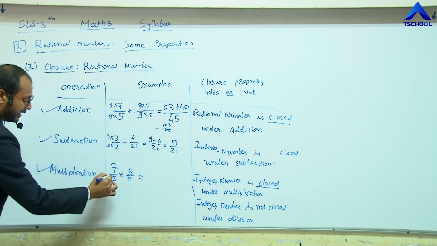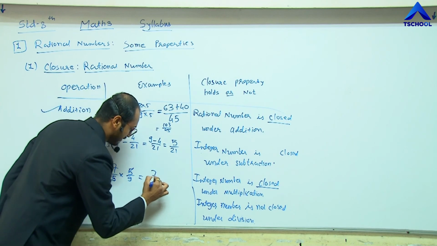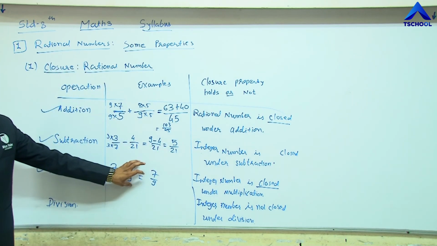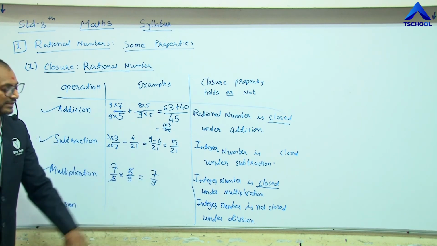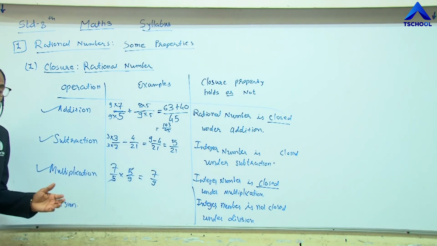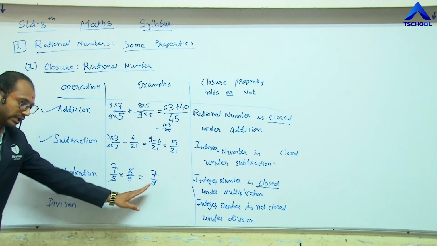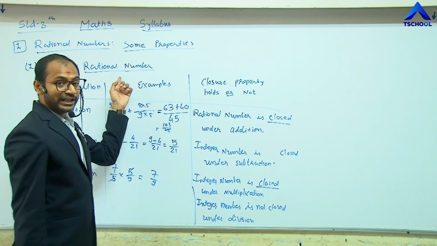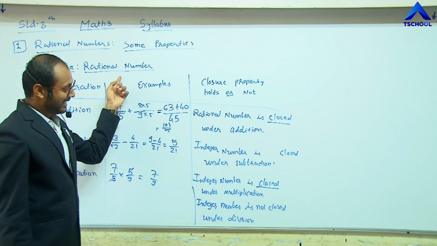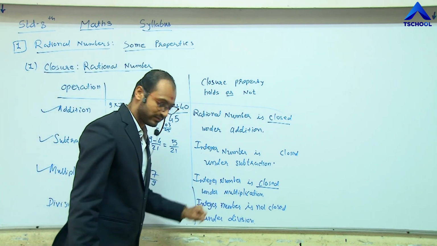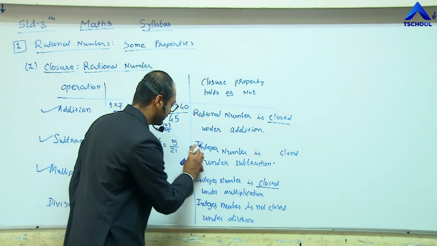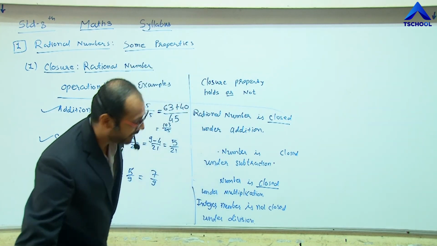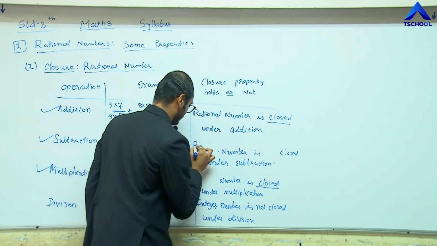What we get? Here 5 will be cancelled. So we get 7 by 9. Here the multiplication of two rational numbers results in a rational number. If you multiply any number with 0, we get 0. This is also included in the rational numbers. Hence, we can say that the rational number also holds under the multiplication process.